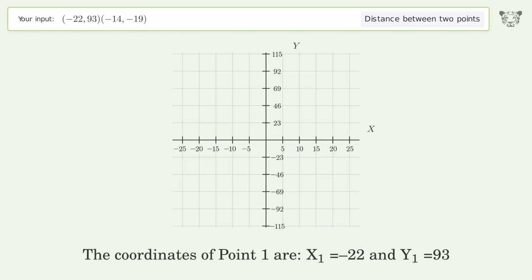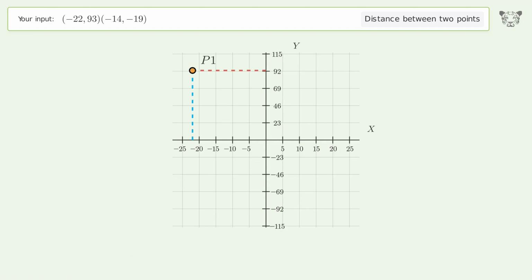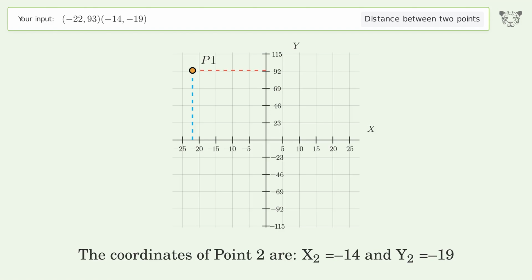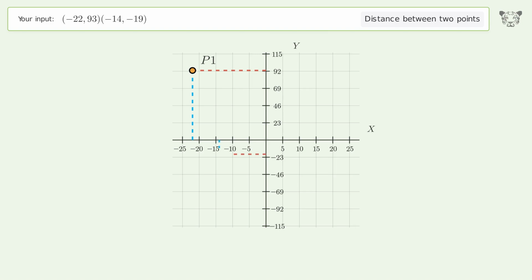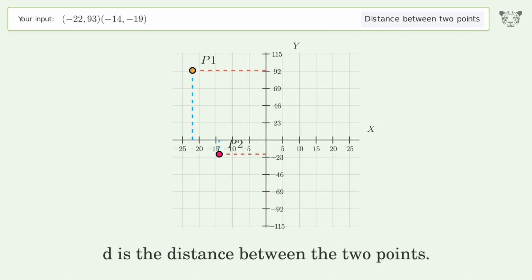The coordinates of point 1 are x1 equals -22 and y1 equals 93. The coordinates of point 2 are x2 equals -14 and y2 equals -19. D is the distance between the 2 points.